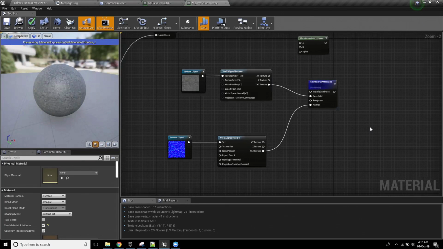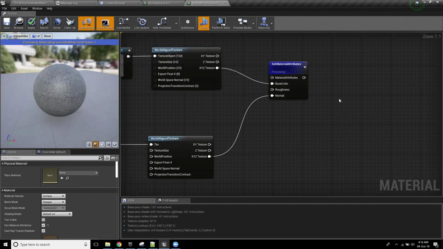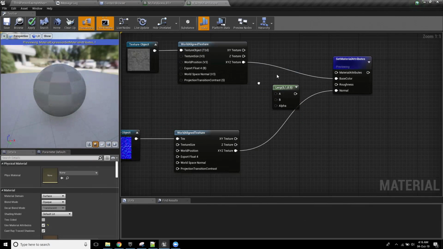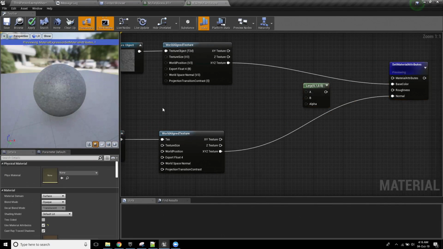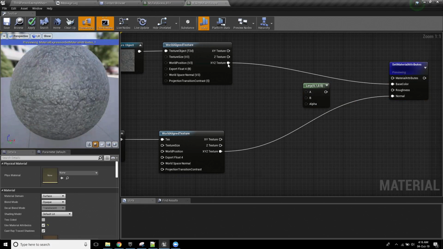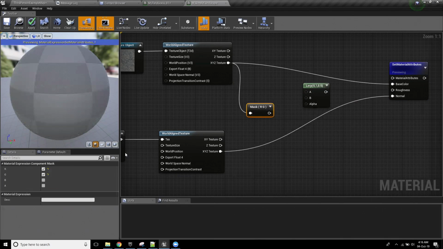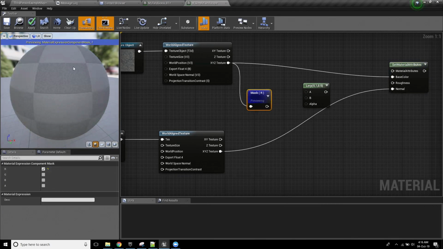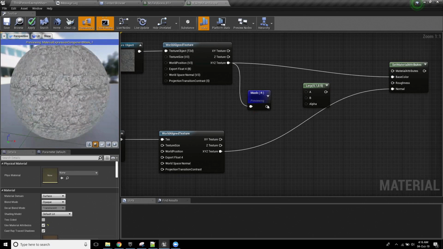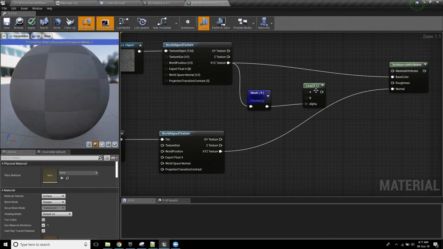Actually, just before I do that, I'm going to quickly set up the roughness value so that it doesn't look terrible. In a situation like this, the texture that I'm reading in is pretty close to grayscale. So if I grab just the red channel from it, I can use that as a black and white mask, and run that into a lerp.